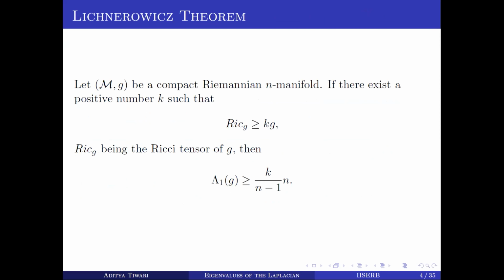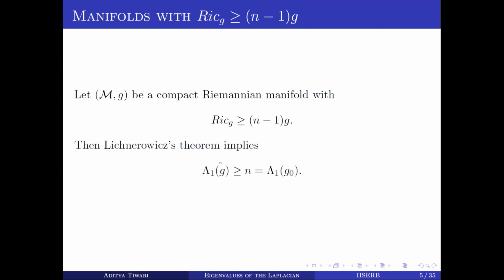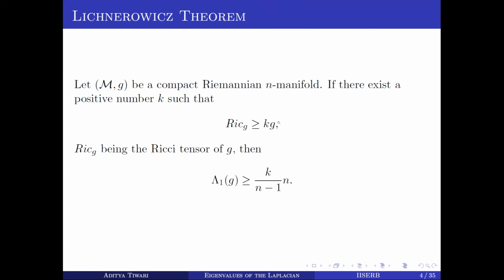There is a very famous theorem of Lichnerowicz. It states that for compact Riemannian n-manifolds, if there exists a positive number k such that the Ricci curvature is bounded below by k, then the first eigenvalue is greater than or equal to k/(n-1) times n. So for compact Riemannian n-manifolds whose Ricci curvature is bounded below by n-1, the theorem says the first eigenvalue is greater than or equal to n, because here we are taking k to be n-1.